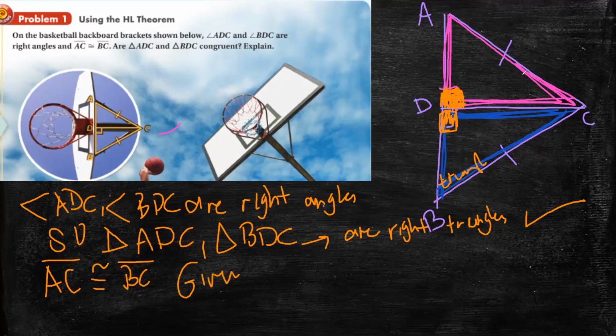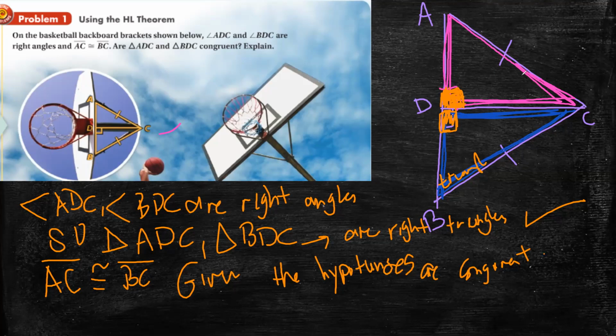So since they are given, I can say now we have two pairs of hypotenuse, and the hypotenuses here are congruent. So now I have two right triangles, and I have two congruent hypotenuses.